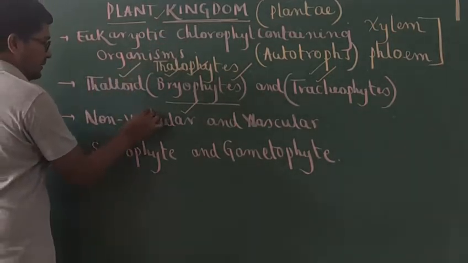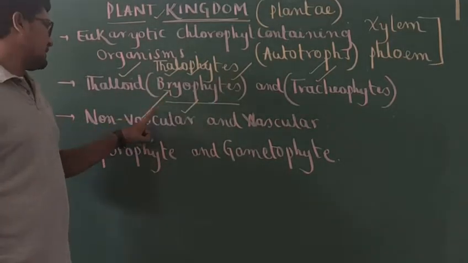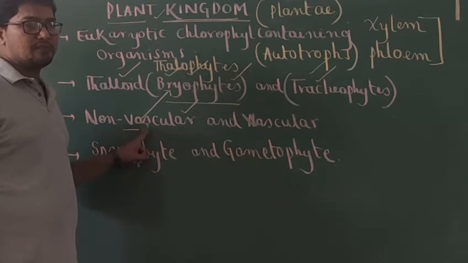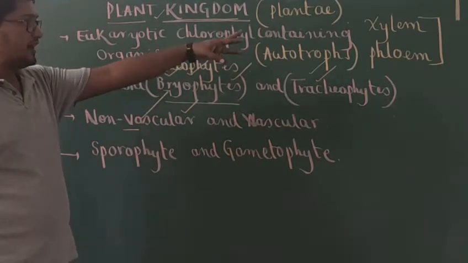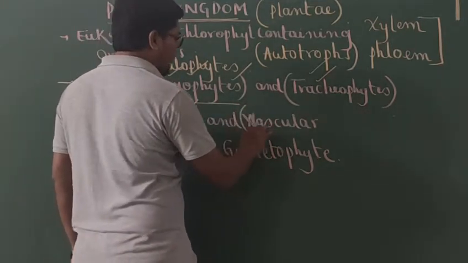Again you can take the example of bryophytes only. So bryophytes are the best example for non-vascular plants, because in bryophytes you don't find the structures like xylem and phloem. So remaining are vascular plants.